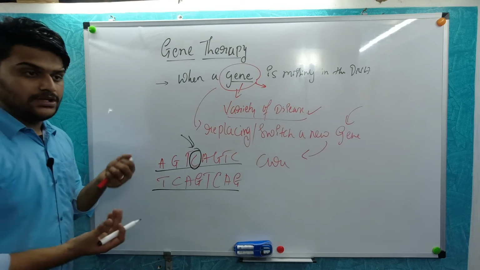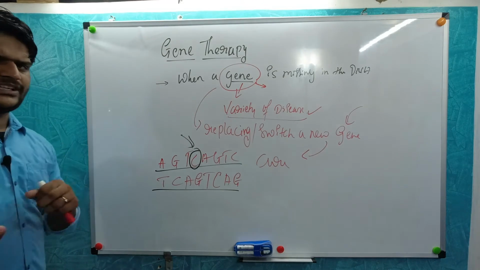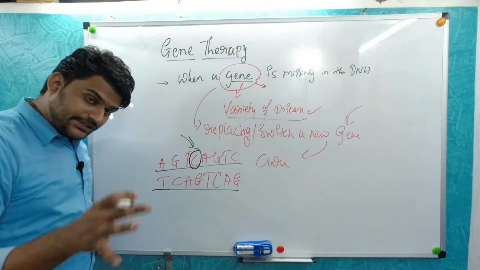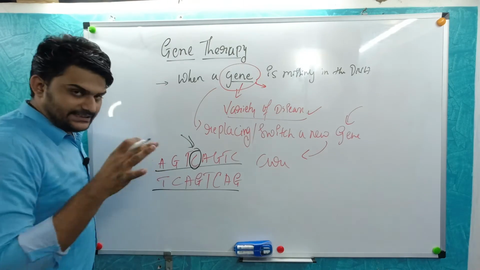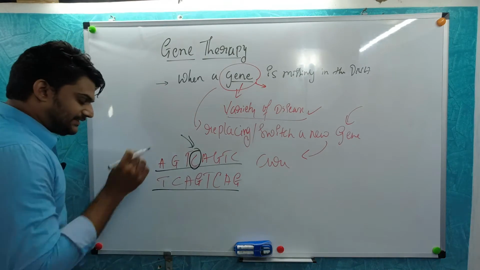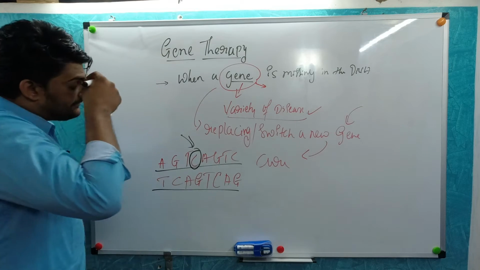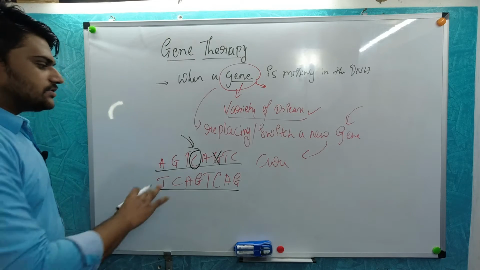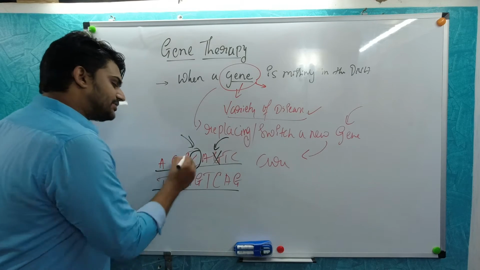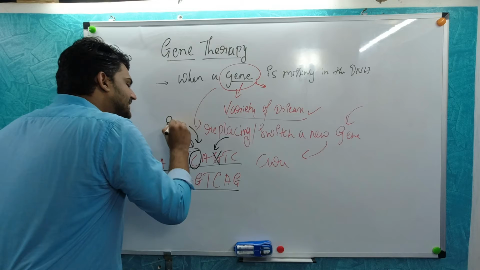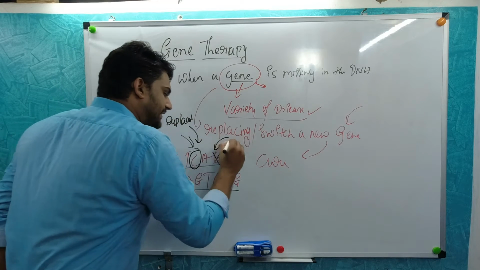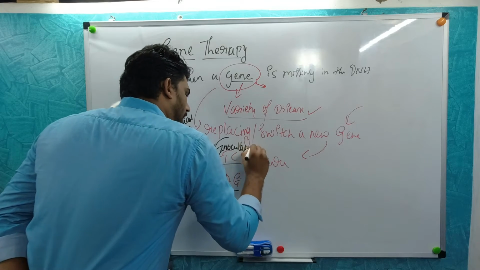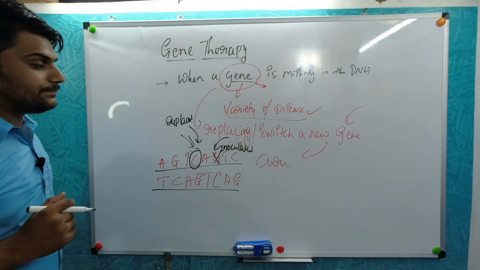I don't know which disease, because it's not necessary for you. So when C is defective, or in some cases if G is missing, then the G will be inoculated or C will be replaced. That is what gene therapy refers to.